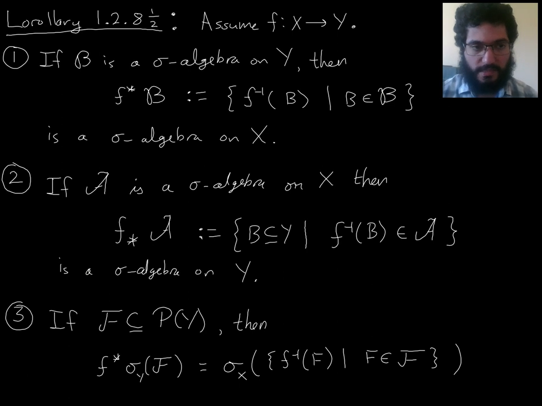And our third result is that these really do end up being the same.